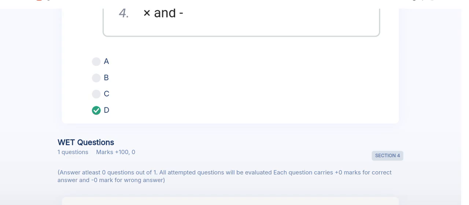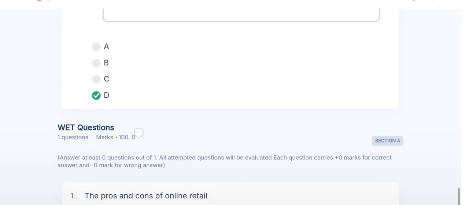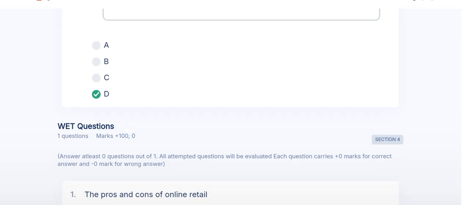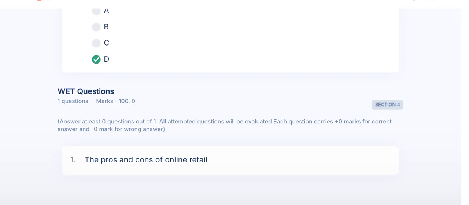If you crack the aptitude, quantitative aptitude, verbal English and reasoning rounds, then you get a topic in the BET round, which has 20 minutes, and the topic is the pros and cons of online retail. First of all, you should look at this topic and make your strategy to write the best essay.